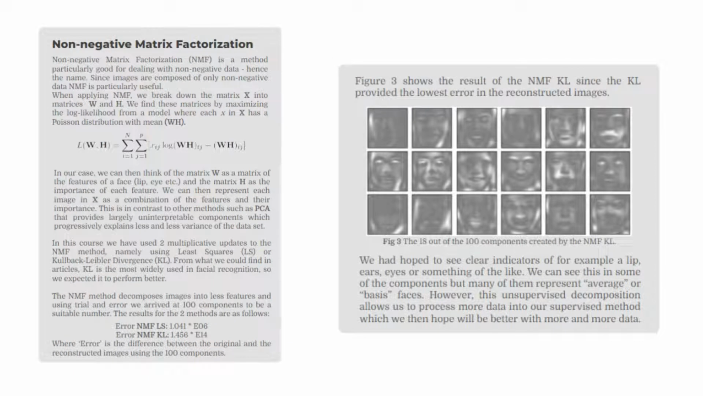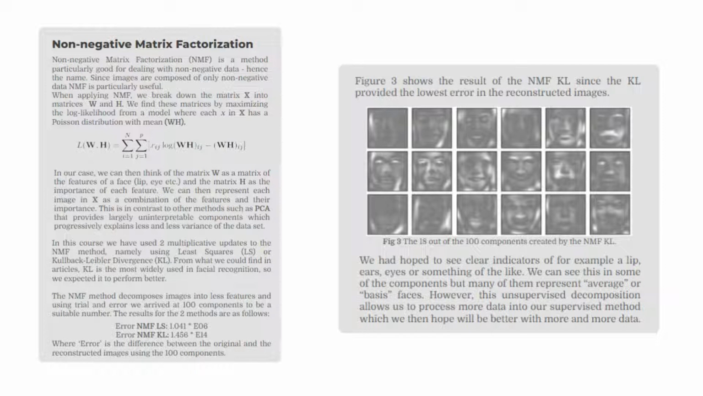Images consist of data that are entirely non-negative. We exploit this by using non-negative matrix factorization. Here we decompose our data matrix X into matrices W and H, which represent the components and the importance of these respectively. We find these by maximizing the log likelihood from a model where each observation in X has a Poisson distribution with mean W times H. We test both the least squares and the Kullback-Leibler divergence methods and find the KL works better.